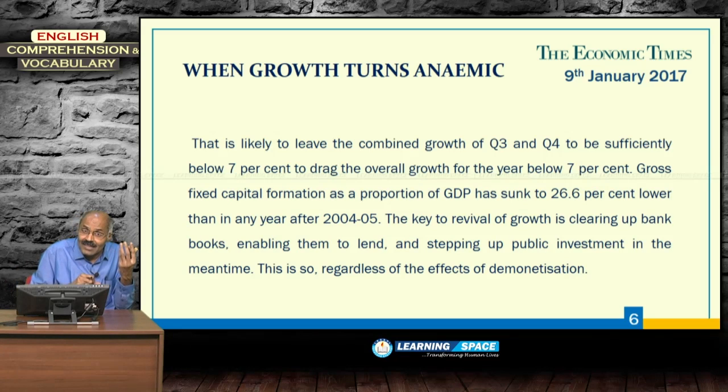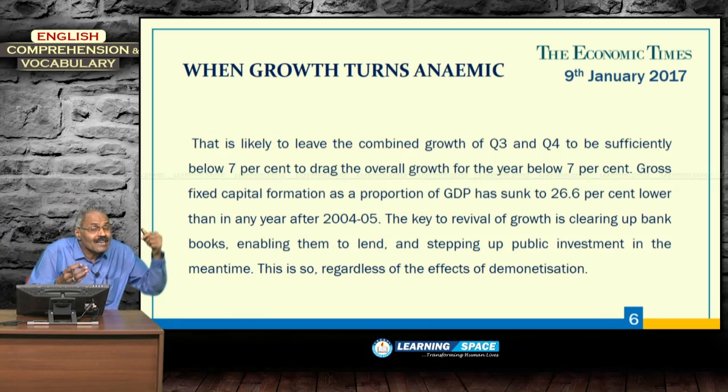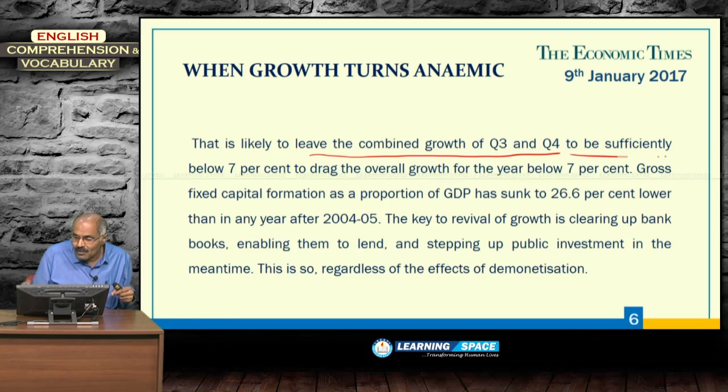So, in quarter 3 there is some positive sign of concealed income. Because of concealed income, growth is quite good. Then in quarter 4 the growth is going to be pretty bad because of the lingering effect of demonetization, and if you club quarter 3 and quarter 4, it will go down below 7%, and the overall growth will go down below 7%. So, this is the meaning of the first sentence: that is likely to leave the combined growth of Q3 and Q4 to be sufficiently below 7% to drag the overall growth for the year below 7%.